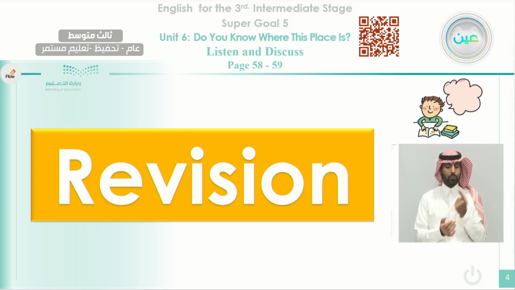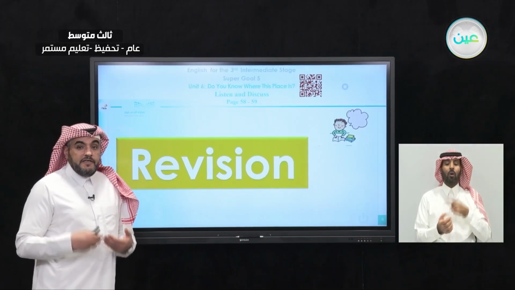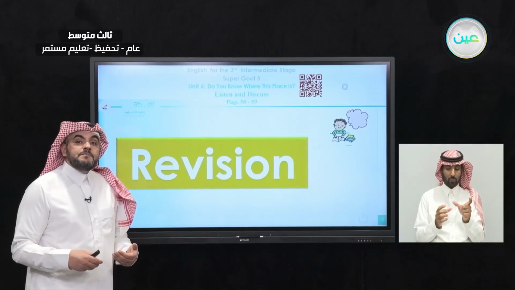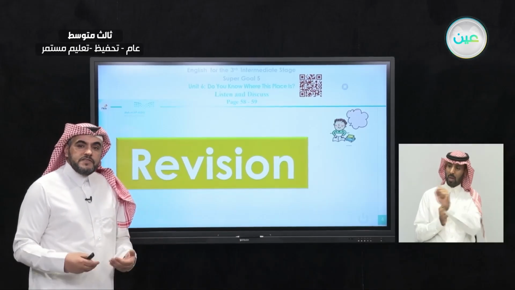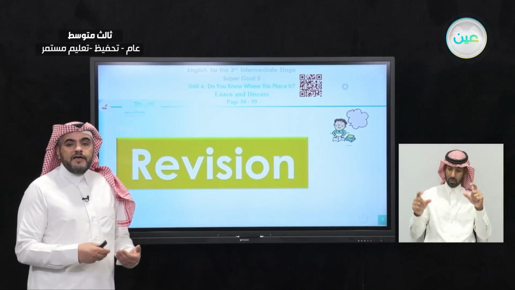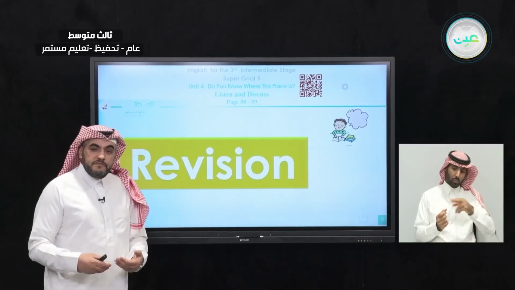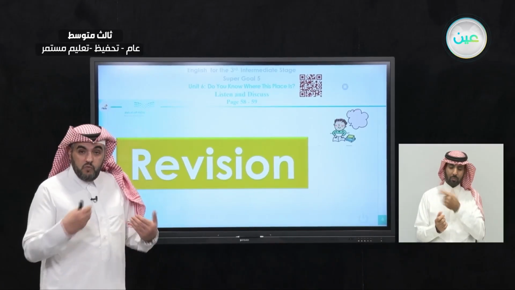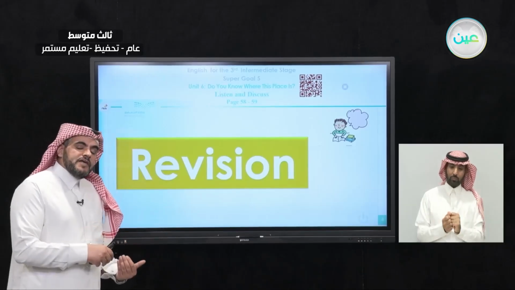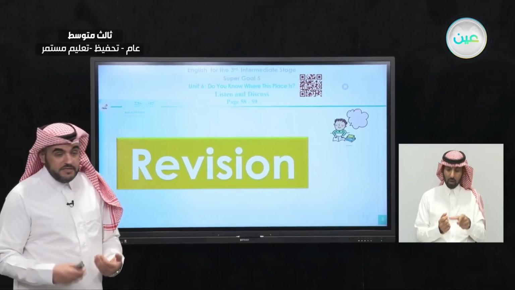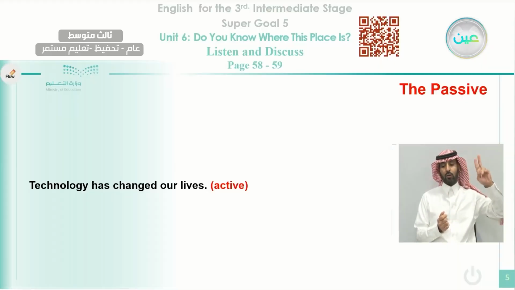In the previous lesson, if you still remember, we talked about form, meaning, and function. In this section, we studied passive, how to form a passive sentence from an active one, and vice versa, also how to change the passive sentence into active. What's the difference between the active sentence and the passive sentence? Let's see some examples in here.